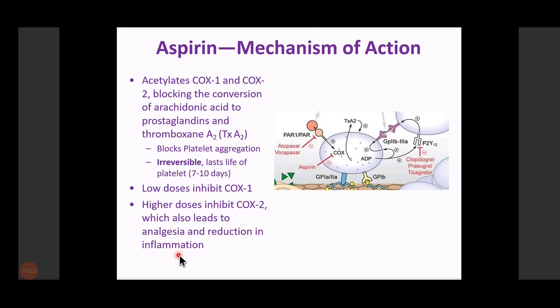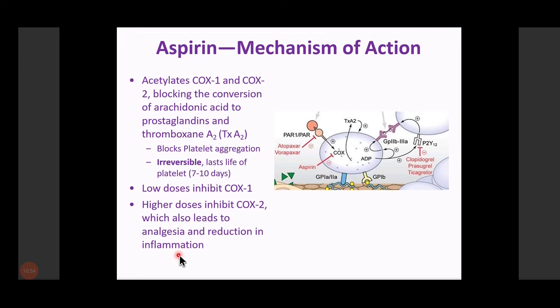Then the COX pathway you already know: the membrane phospholipid, by phospholipase A2 action, makes arachidonic acid, and this arachidonic acid then, through the cyclooxygenase pathway, makes thromboxane A2 and prostaglandins. So aspirin, by inhibiting the cyclooxygenase enzyme, inhibits the production of thromboxane A2, and since thromboxane A2 is required for the aggregation of the platelet, by using aspirin we inhibit its production. So we block the platelet aggregation.